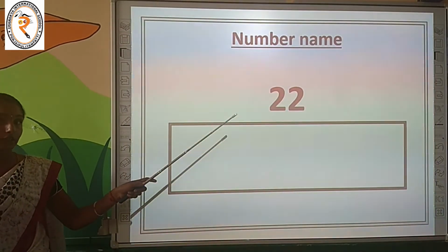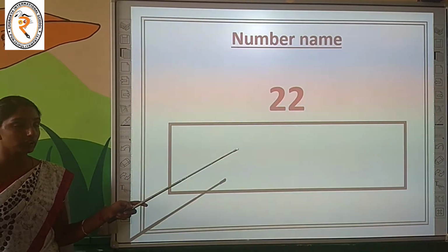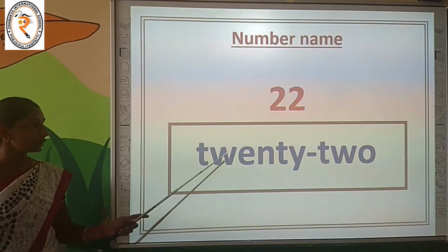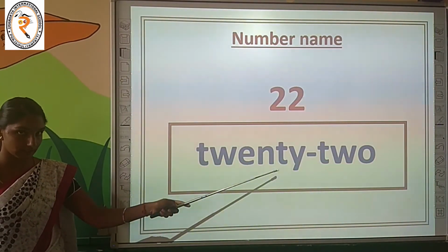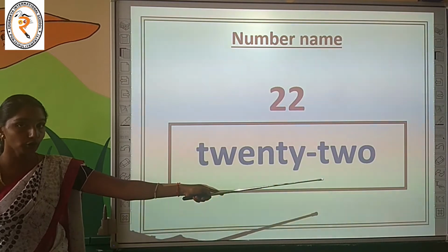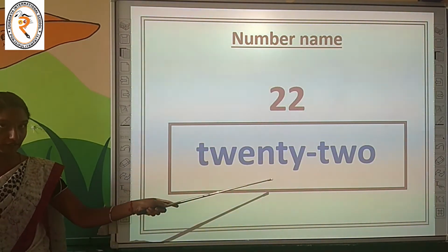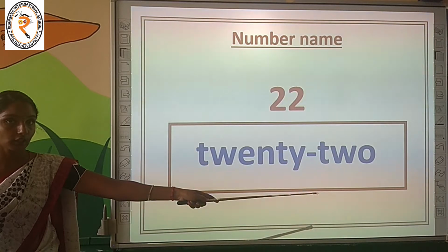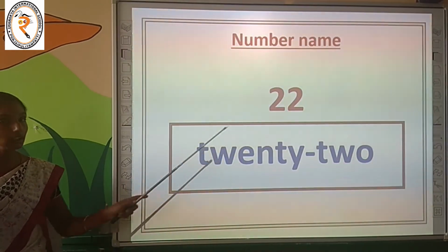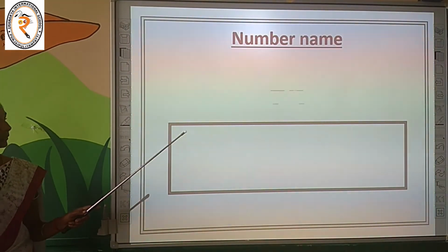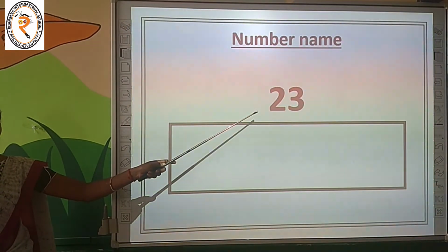What's the number? 22. Shall we learn the number name for it? Come on. T-W-E-N-T-Y, 20. T-W-O, 2. T-W-E-N-T-Y, 20. T-W-O, what is it? 2. 22. Move on to the next number. What is it, children? Can you tell me the number?